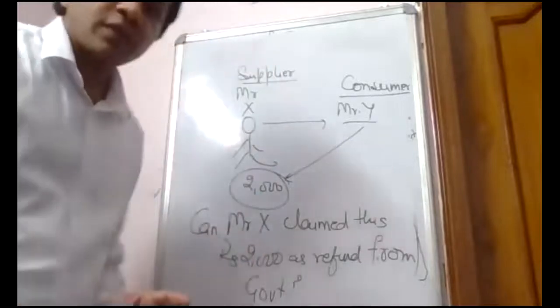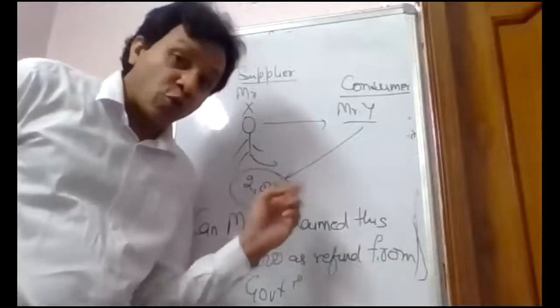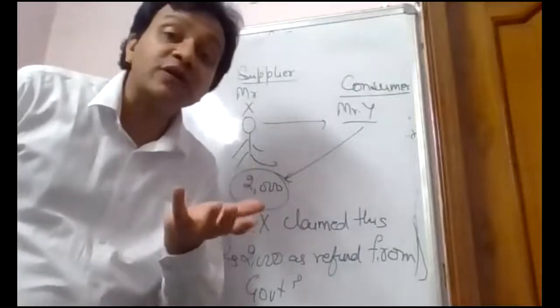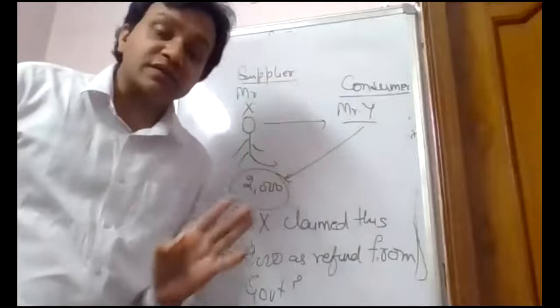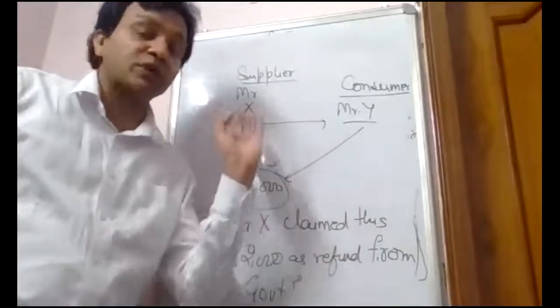Answer is no. Why? Because I have passed this wrong collection of tax to another party who has a right to claim this refund. Mr. Y can ask for this to be claimed as a refund from the government, but not me, not Mr. X.